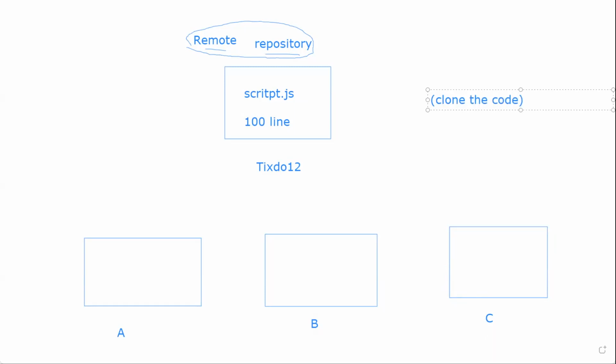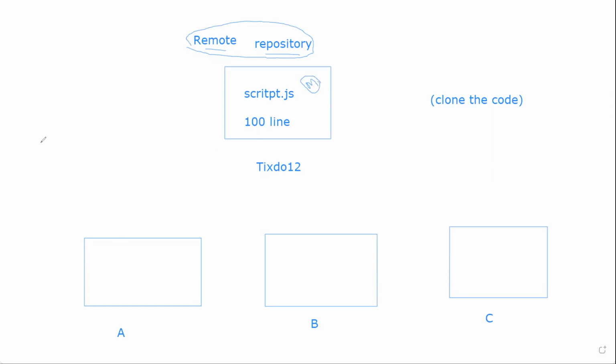So when I say they clone the code, what do you understand by that? When they clone the code, what is happening behind the scenes? All these 100 lines are sitting under one branch. One branch means one project branch, and let's call that the main branch. It is basically the main branch.